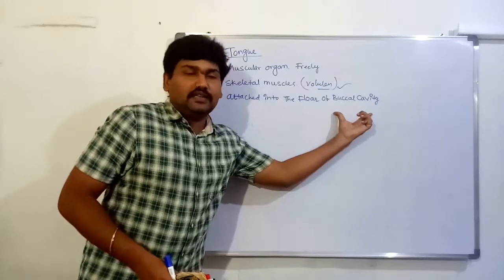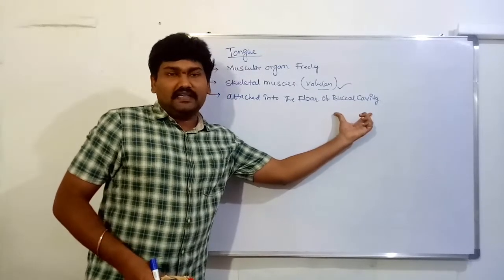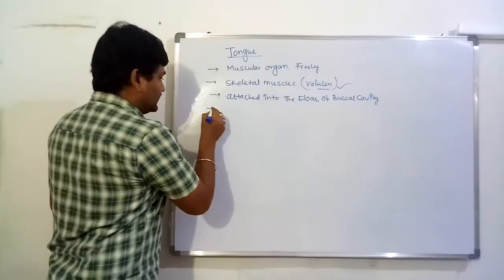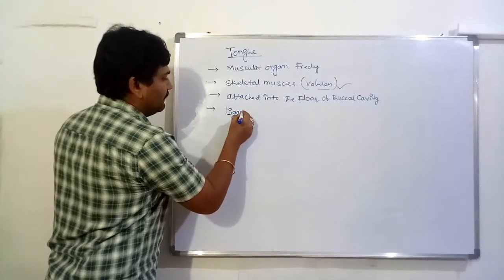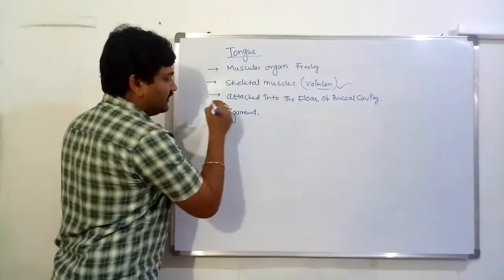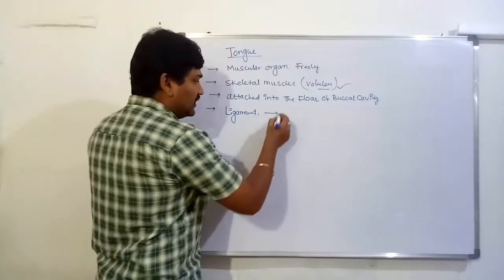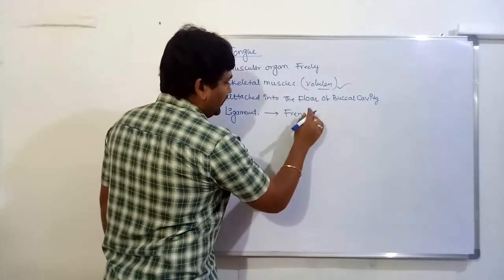It is connected by a membrane called the frenulum. It is a ligament membrane, and this membrane attaching the tongue to the floor of the buccal cavity is known as the frenulum.